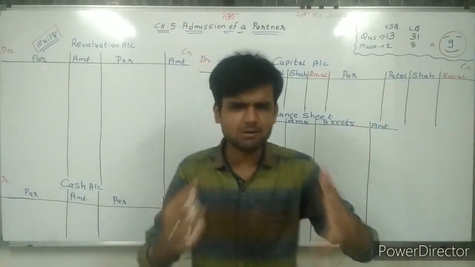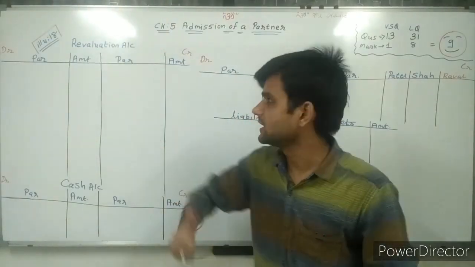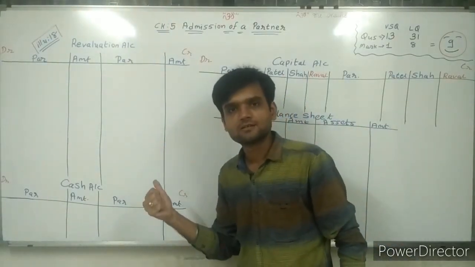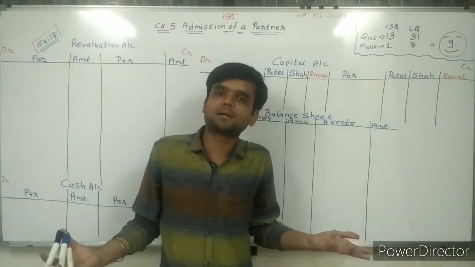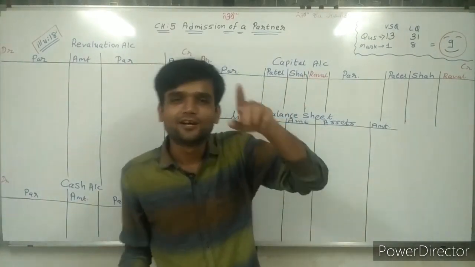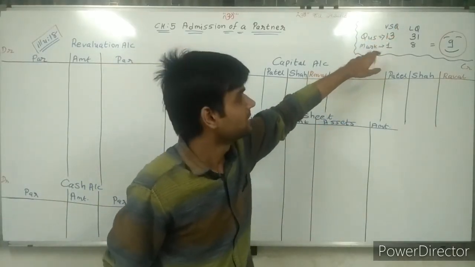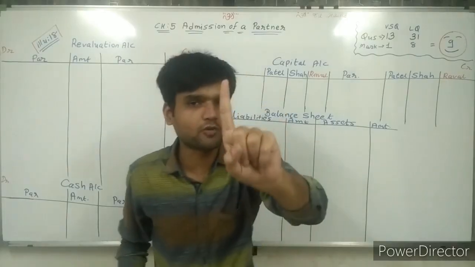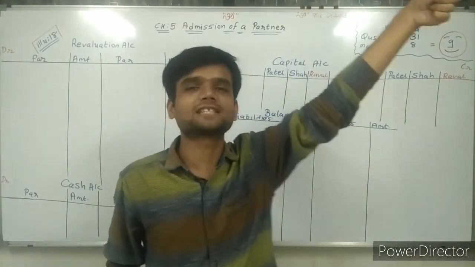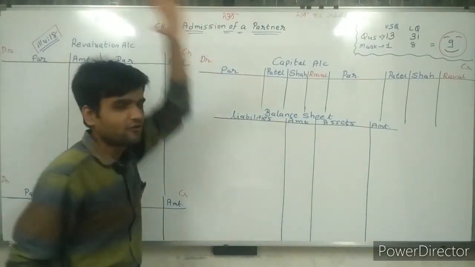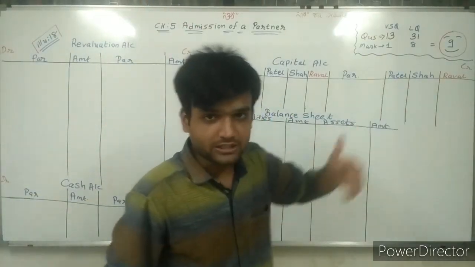Now, time comes for those chapters to be used in this chapter. First of all, always as Kamal sir's style, understand the paper style. VSQ, very short question, 1 marker question, number 13 will be asked in your examination from chapter number 5, admission of partner.